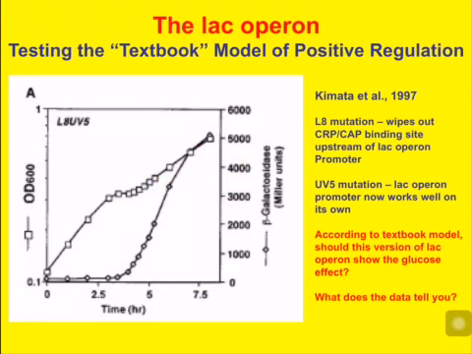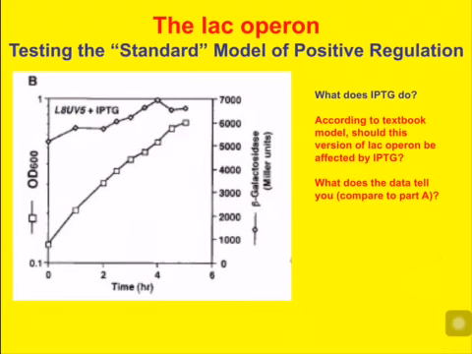So to figure out what that somewhere else meant, Kamada et al. took this L8UV5 double mutant and they added some things to it. So look at this graph, kind of study it. Here's L8UV5 on its own. All we're going to do in this next one is we're simply going to add IPTG, an inducer. Now, first of all, what's odd about that? What's odd is the very experiment is being done with glucose plus lactose. We already have an inducer there, and yet we saw the diauxic growth. We add IPTG, a second inducer, and now look at what happens with the growth curve.